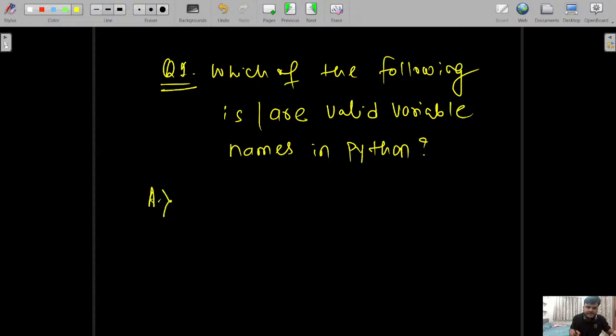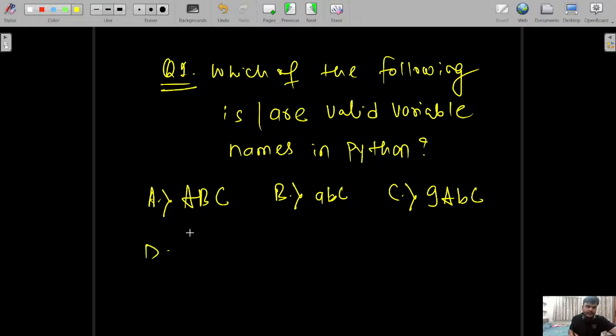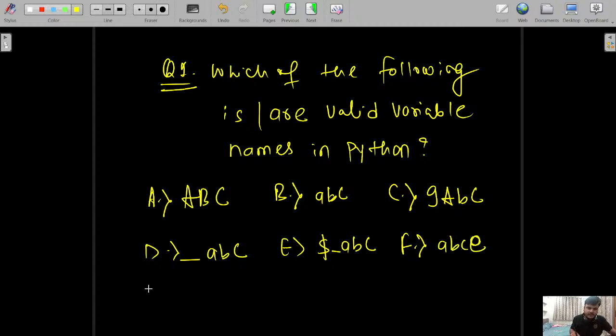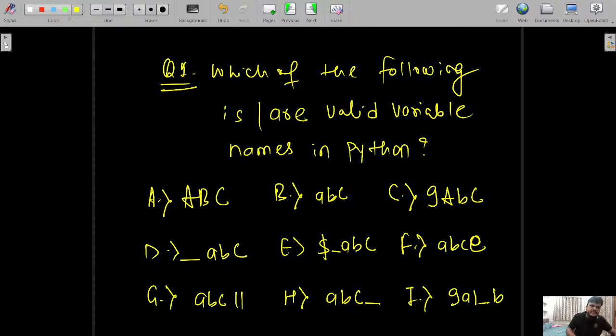For example, option A, ABC; option B, abc; option C, 9ABC; option D, underscore ABC; option E, dollar underscore ABC; option F, ABC at the rate; option G, ABC11; option H, ABC underscore; option I, 9A1 underscore B. So these are the options.